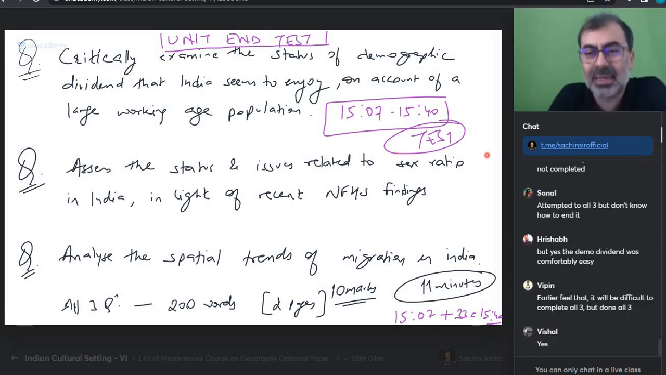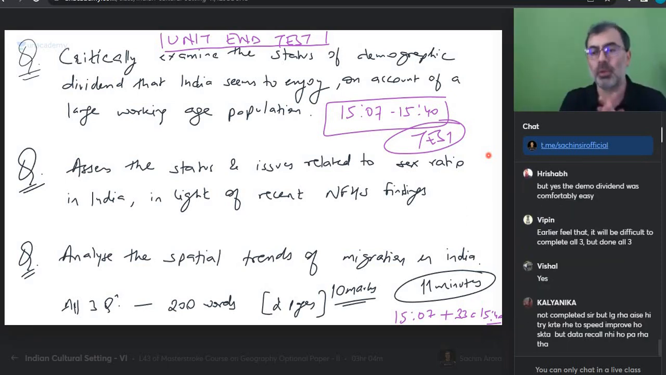Answer लिख लेते हैं किसी तरह से, and then कोई भी feedback आया. The demographic dividend was comfortably easy. The idea was to critically examine the demographic dividend. Critically examine is, first of all, we have a demographic dividend, which, as I said, is a stage in the demographic evolution of a country where the working age population is more. So it is an economic advantage which a country can gain.